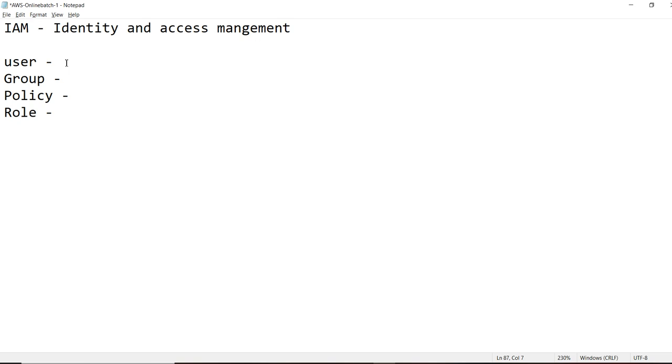A user has its own username and password to log in to an AWS account. That might be either through the GUI or the CLI, the command line interface.